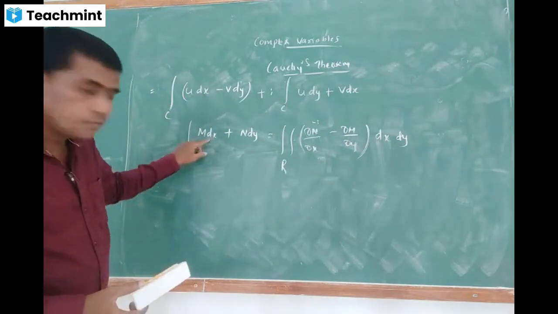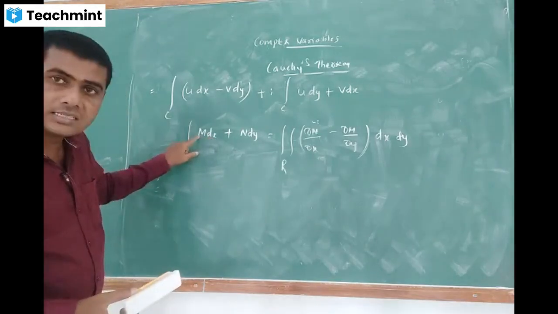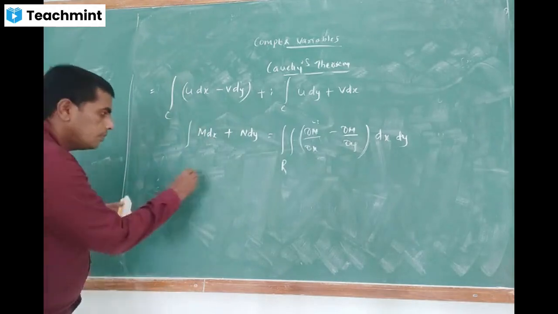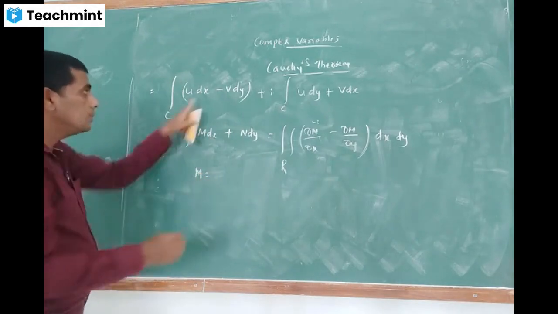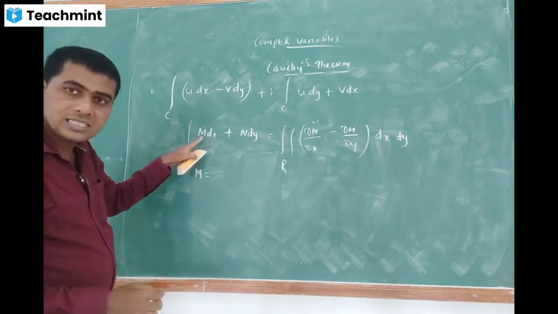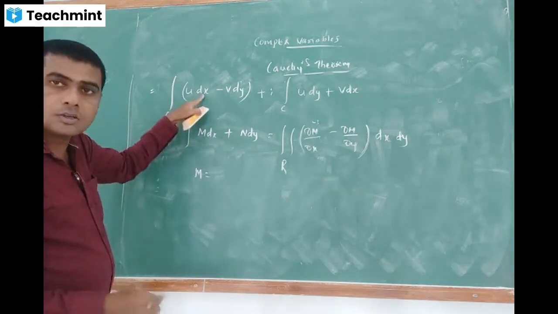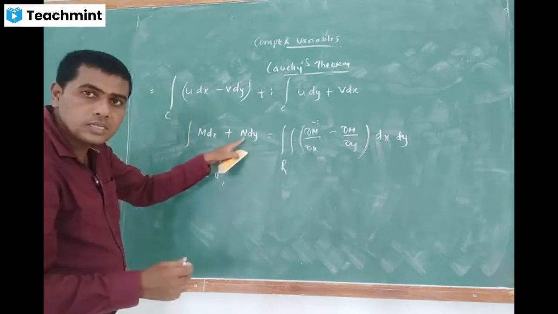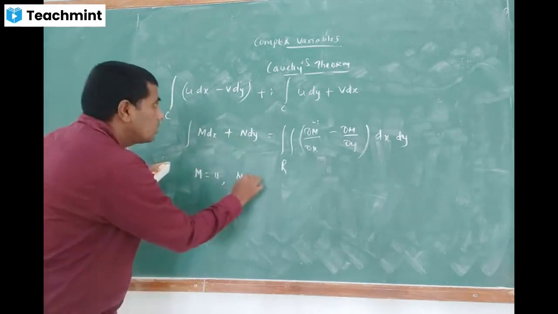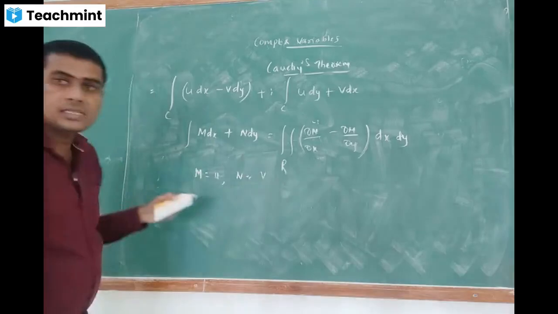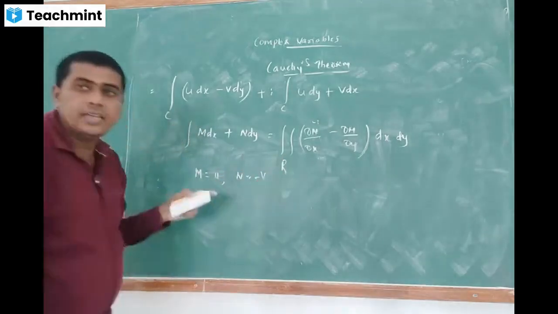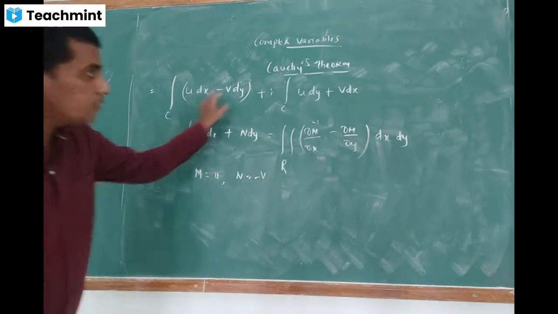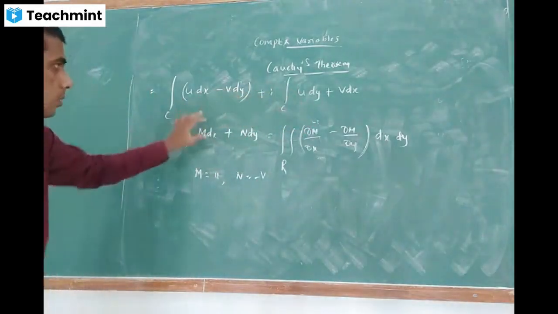See, the coefficient of dx is considered as m, right? Then what is m here? So m is the coefficient of dx. Already I said the coefficient of dx is considered as m, right? So the dx coefficient is u. Next, the dy coefficient is n here. So n is equal to, sorry, minus v here. So now we can substitute over there in the first integral. Later we go for this also. Is it clear?